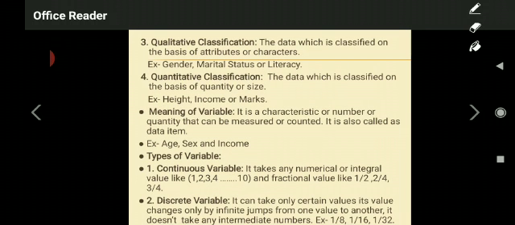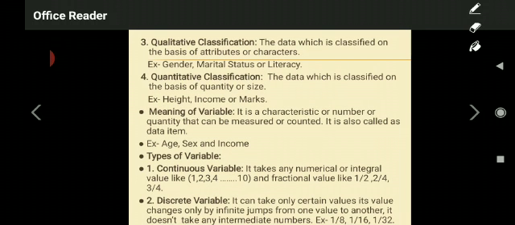Suppose, look at the example. If 1 upon 8 is there, 1 upon 16 is there, 1 upon 32 is there. Between 1 upon 8 to 1 upon 16, there are different integral values, numerical values, but it will not take that. Okay. So there must be infinite jumps between the values when it comes to discrete variable. It also depends upon our own requirements.